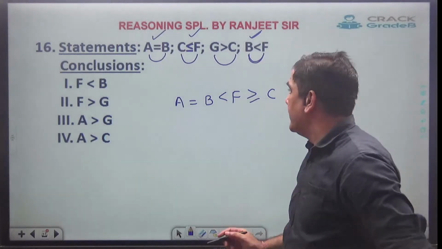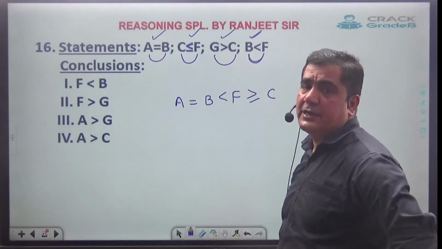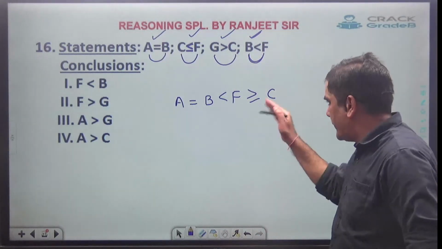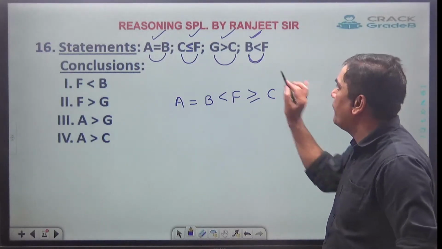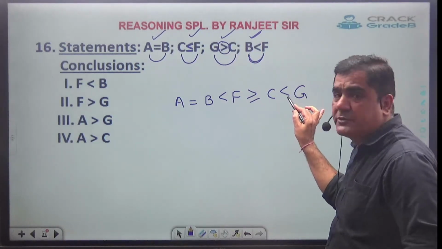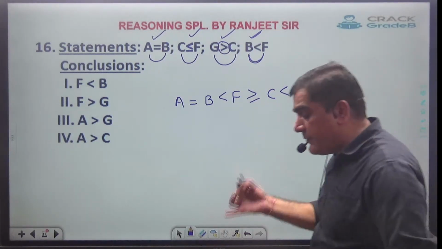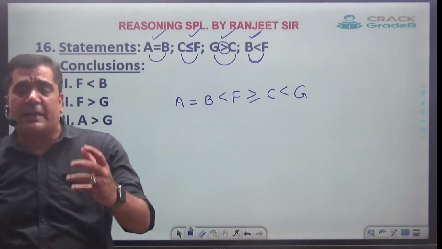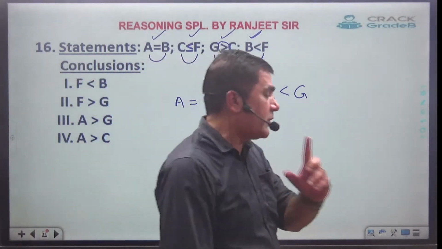Clear? Now the next one: G is adjacent to C. C is over here, so next to C will be G, and the face is towards the G side. Again just see, this greater than has become smaller than. That's why every time I am saying don't look at smaller than, greater than. Always try to see the face of the person.